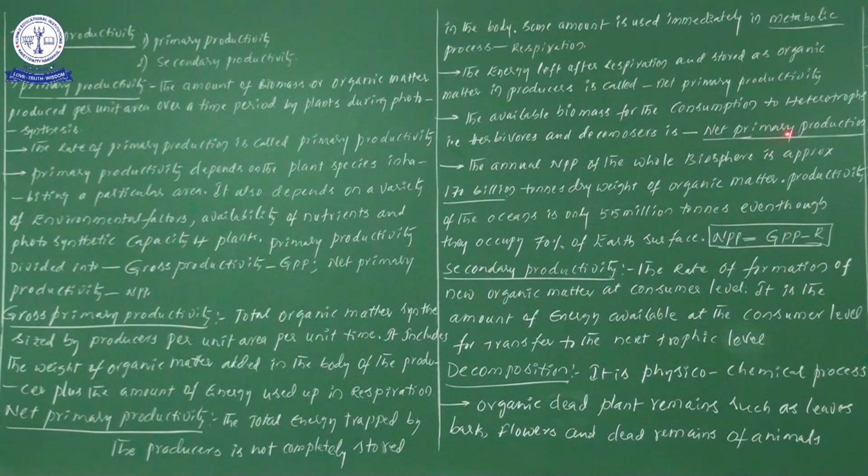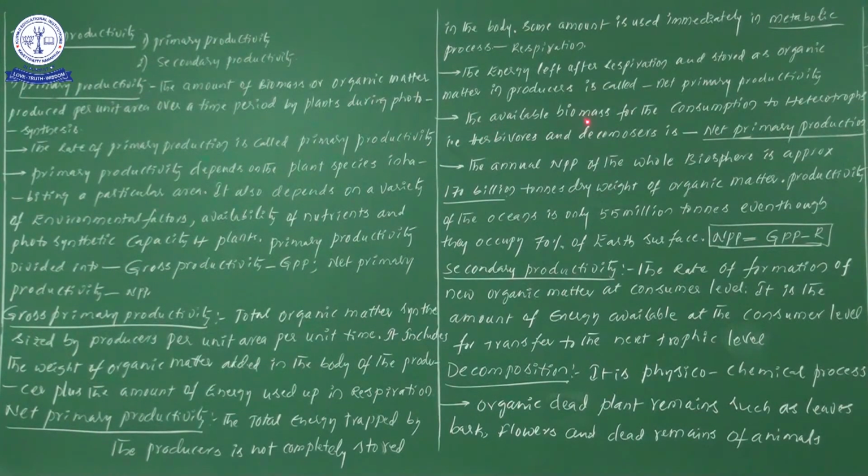One point you have to understand: this net primary productivity is available for the next trophic levels. It is the availability of biomass for the consumption of heterotrophs. Simply, all the organisms that depend on the autotrophs, the primary consumers, secondary consumers or tertiary consumers, whatever the trophic level, definitely depend initially on the autotrophs.